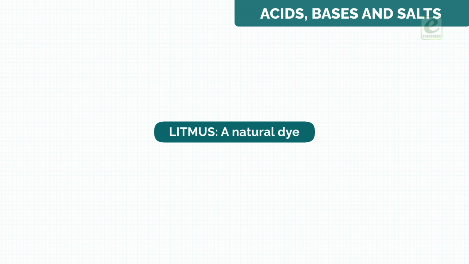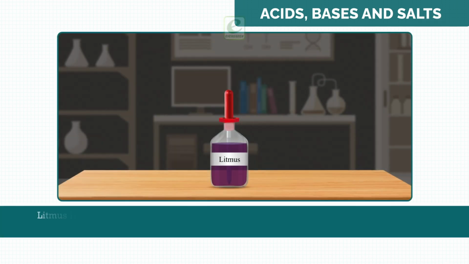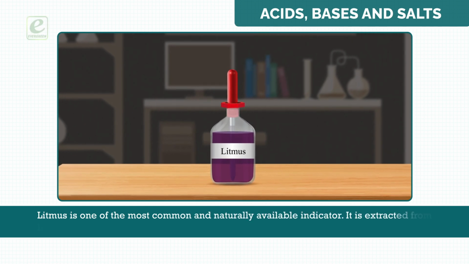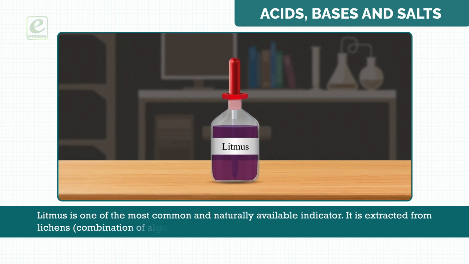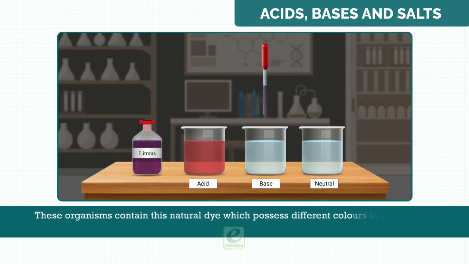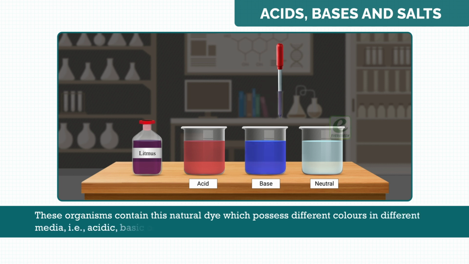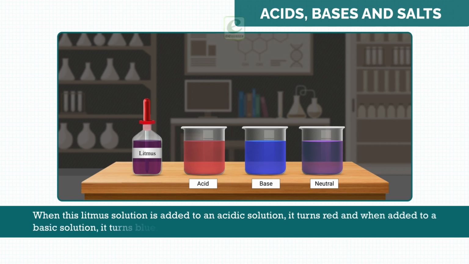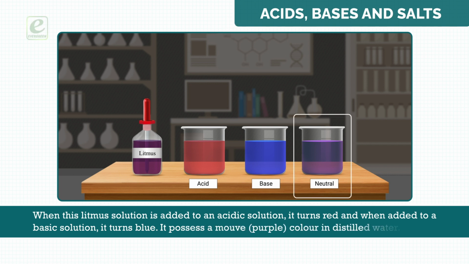Litmus, a natural dye. Litmus is one of the most common and naturally available indicator. It is extracted from lichens, combination of alga and fungus. These organisms contain this natural dye which possesses different colors in different media, that is, acidic, basic, or neutral media. When this litmus solution is added to an acidic solution, it turns red, and when added to a basic solution, it turns blue. It possesses a mauve or purple color in distilled water.